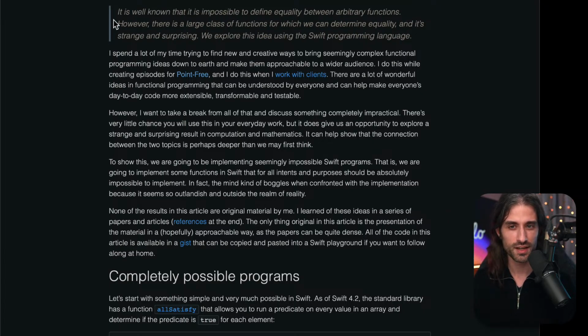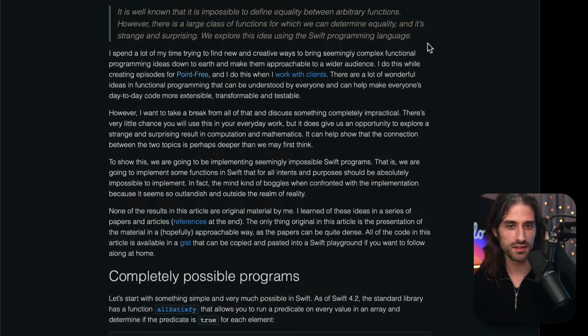So in the introduction, it says that it is well known that it is impossible to define equality between arbitrary functions. However, there is a large class of functions for which we can determine equality, and it's strange and surprising. We explore this idea using the Swift programming language. So what does this first sentence mean? This first sentence is about something that's called undecidability.